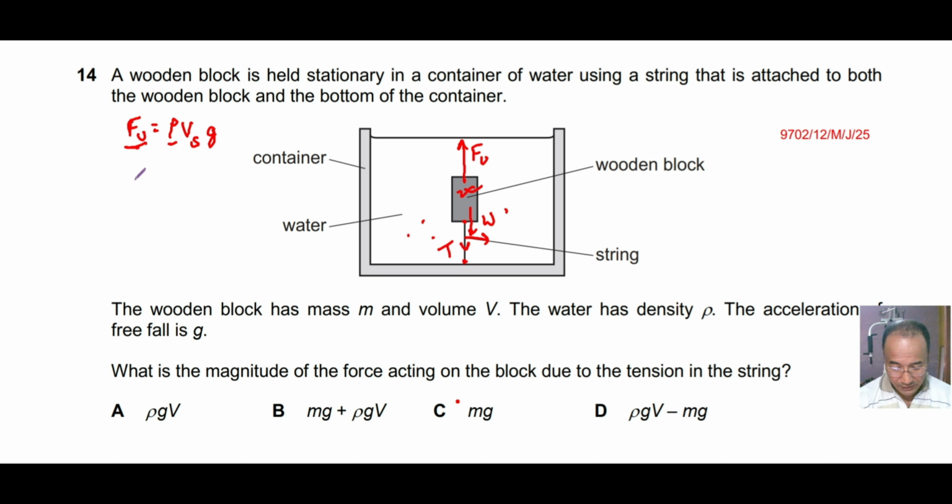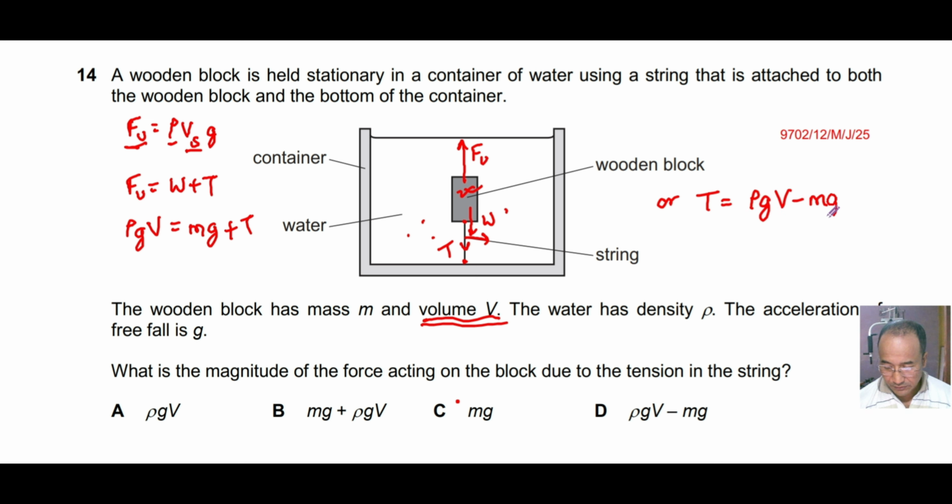So that means total upward force should be equal to total downward force. So F upthrust should be equal to W plus T. And this F upthrust is equal to rho of liquid, then volume of that solid. I use Vs here, so I have to use V here because of this given thing. Is equal to mass of that solid into g plus T, and this will give me T is equal to rho gV minus m g.